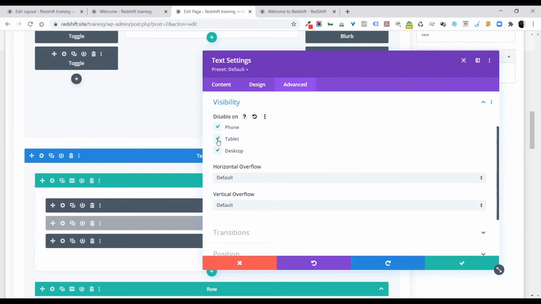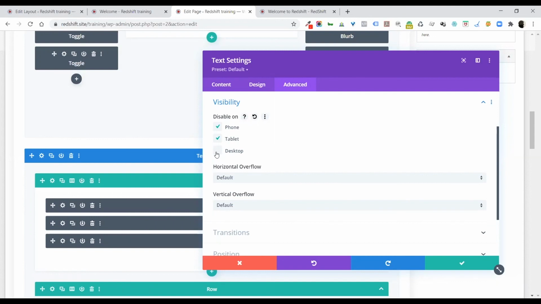So you can choose. What I often do is I end up with one image that's disabled on phone and tablet, and then I have another image that's disabled on desktop. And that way I get a different image for desktop and mobile. One will be designed kind of horizontally and the other one will be designed more vertically.